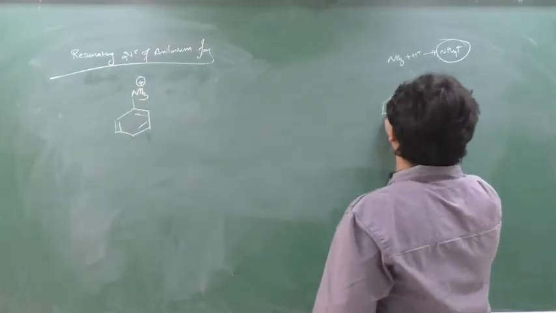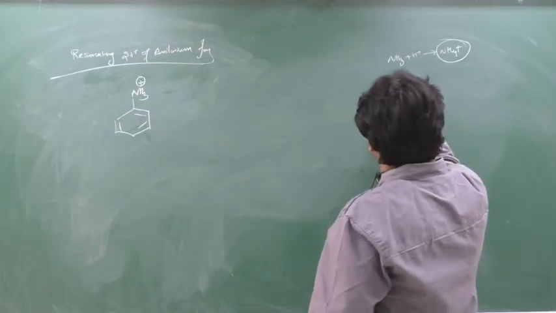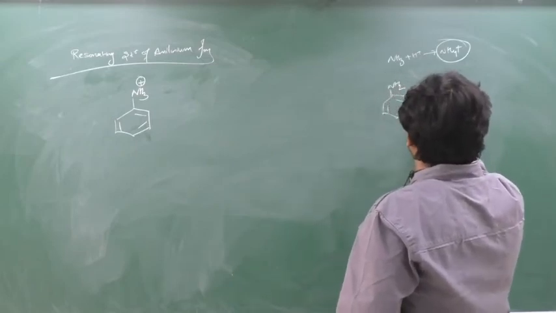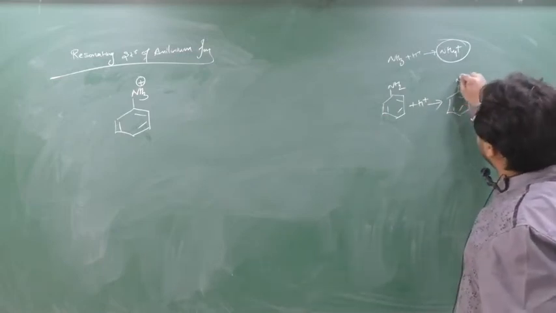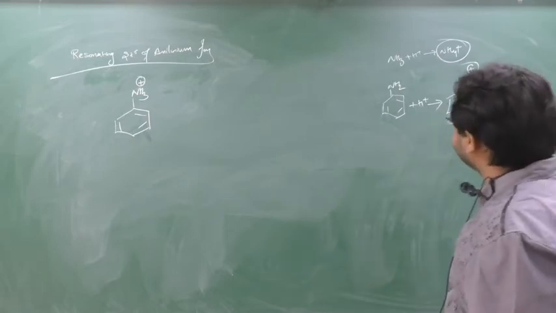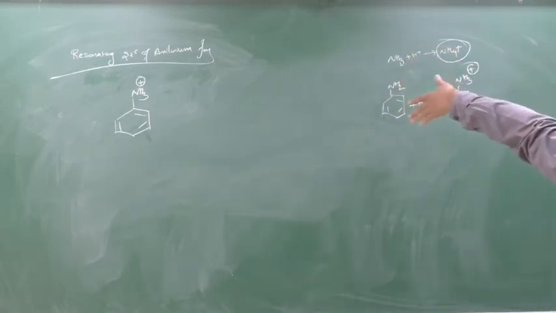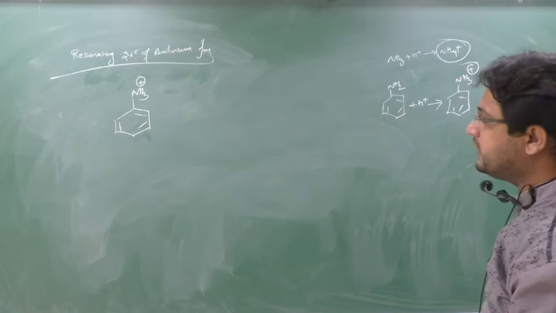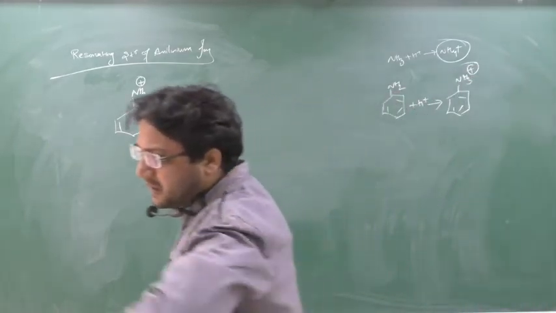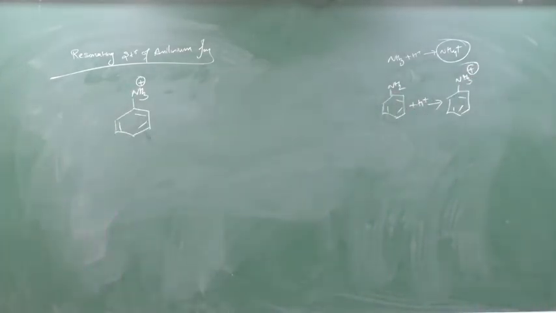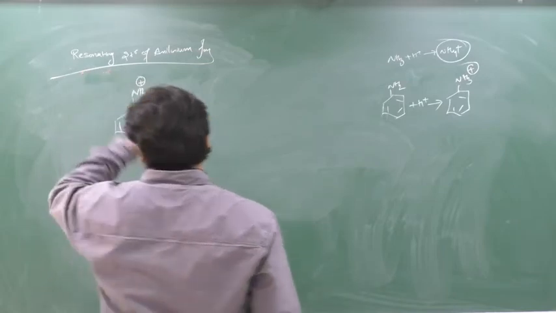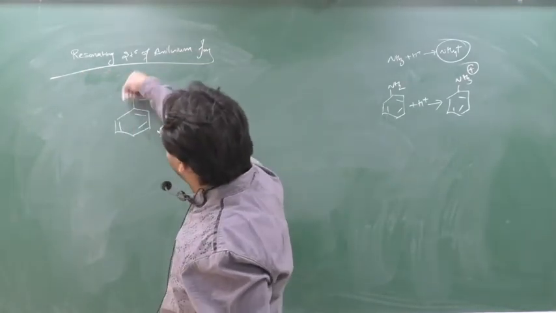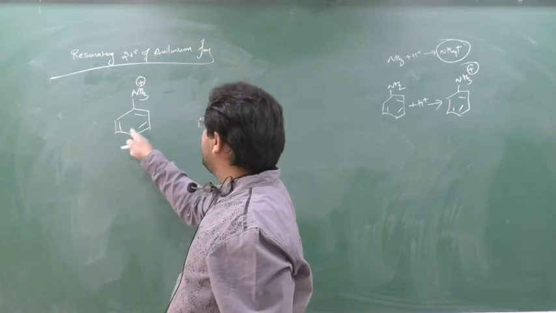Because see, this was your aniline, and if I give one H plus to this aniline, it will form what? The anilinium ion. See here? Similar case as the ammonium ion. When I give H plus to ammonia, it forms ammonium. So when I give one H plus to aniline, it will form the anilinium ion. And I have to draw the resonating structure. I told you that a greater number of resonating structures can be formed if there is a lone pair. Can you find any lone pair? No. So there is no lone pair on this. So what will I do? Inside only I will do the resonating structure.